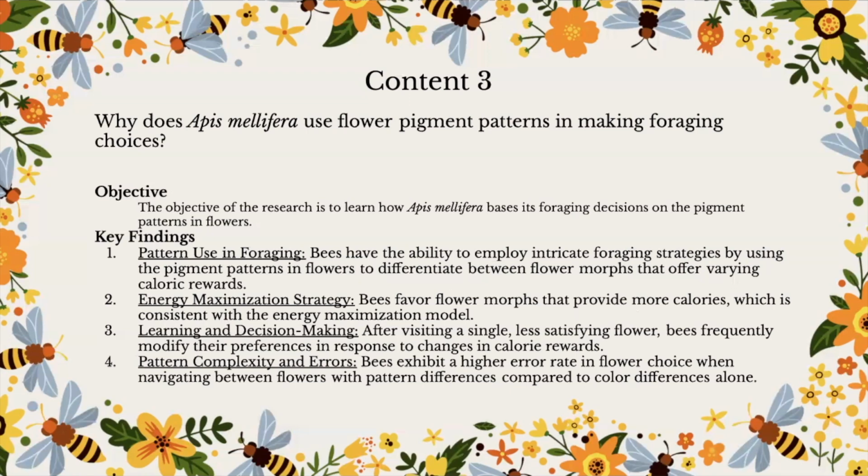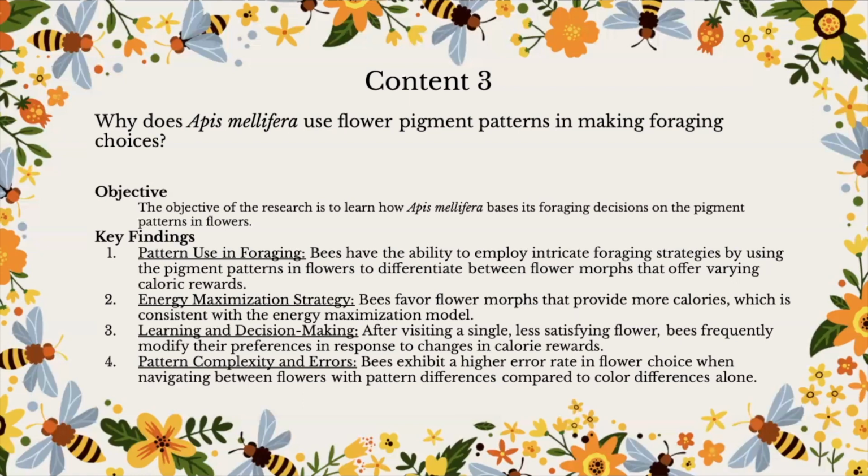Bees have the ability to employ intricate foraging strategies by using the pigment patterns in flowers to differentiate between flower morphs that offer varying caloric rewards. 2. Energy maximization strategy. Bees favor flower morphs that provide more calories, which is consistent with the energy maximization model.